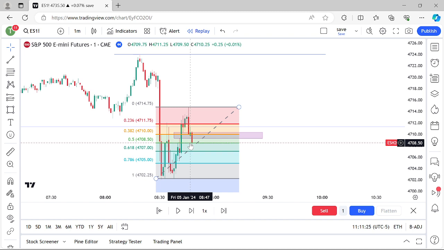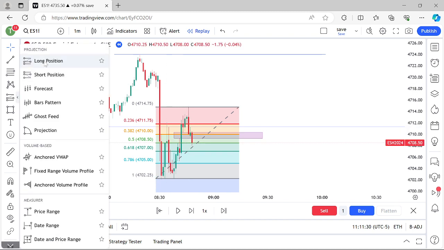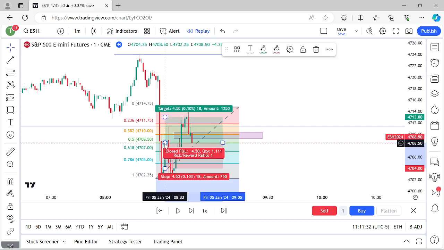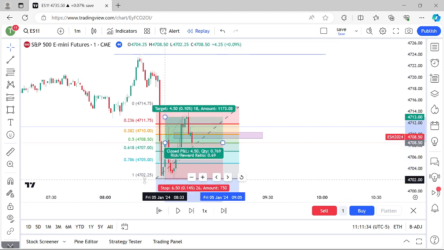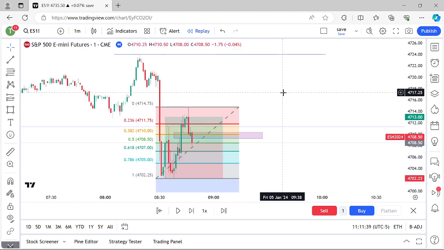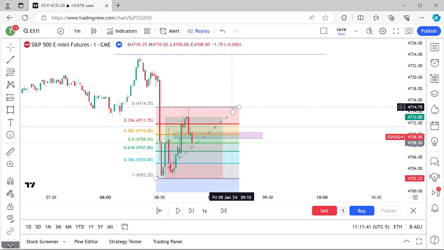Right there is 50% equilibrium. You can literally get in right there, with your order sitting right there, ready to go. Let's say you got in right there, and you would risk the low. So you could risk this low right here. And where do you think your profit target is going to be?